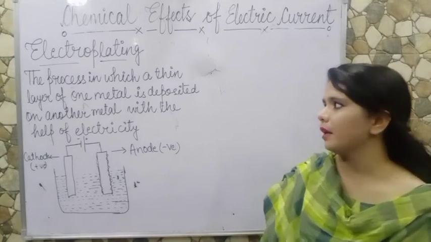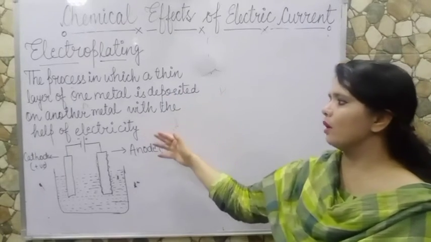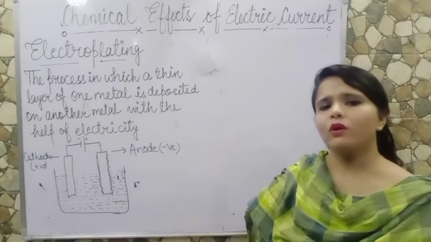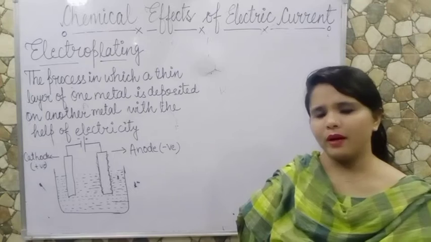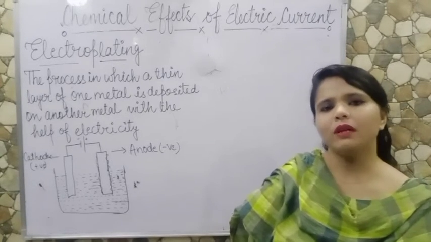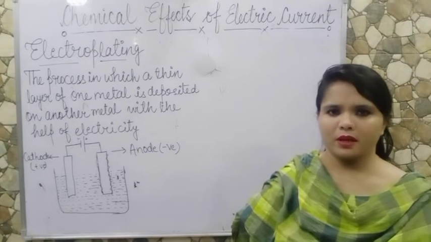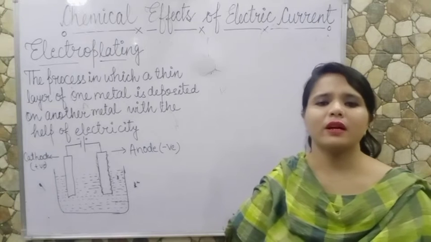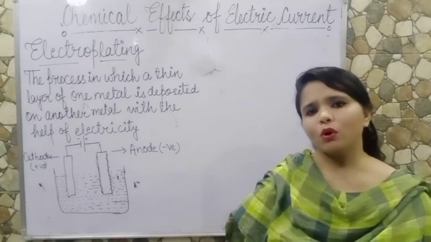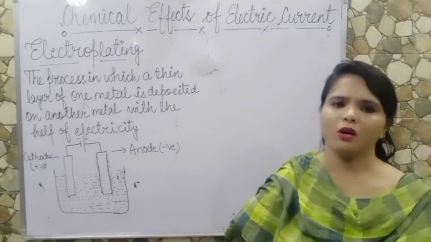Now let us see electroplating. What is electroplating? The process in which a thin layer of one metal is deposited on another metal with the help of electricity. Means when you deposit a layer of a metal onto another metal, it is called electroplating. Actually, we do electroplating to protect the metals from rusting. We have some metals that are very reactive and that can oxidize easily. So we use electroplating to protect them from oxidation.